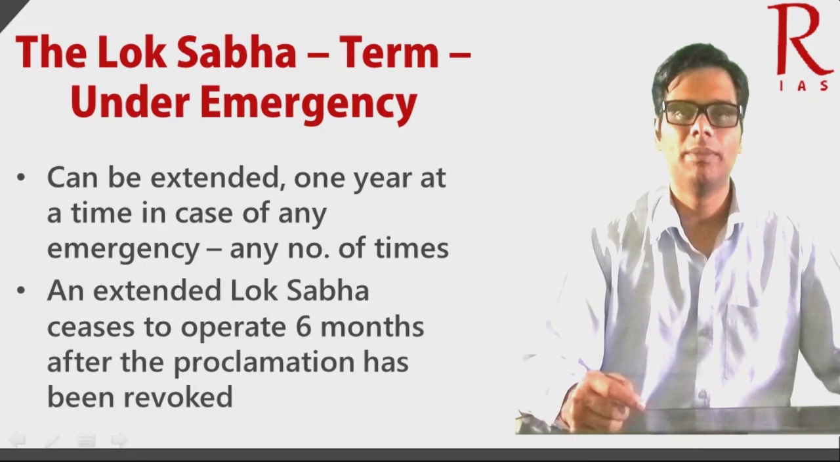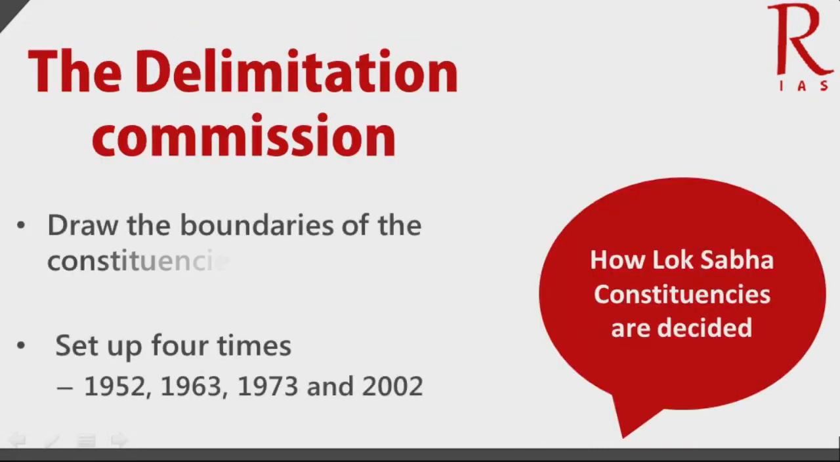Now we will look at the Delimitation Commission. The Delimitation Commission is charged with the task to draw the boundaries of the constituencies for Lok Sabha. So we have already seen previously that the country and the states are split up into constituencies. These constituencies are drawn up on the basis of population, and this is done by the Delimitation Commission, which is charged with the task to draw the boundaries of the constituencies for Lok Sabha.